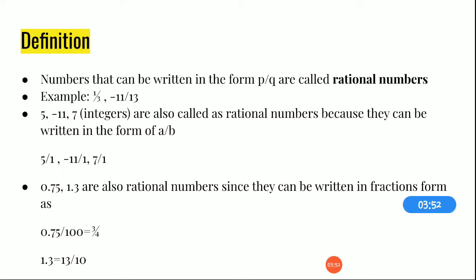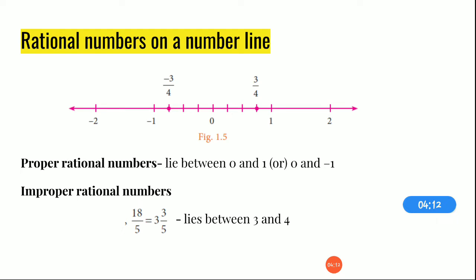In the same way for 1.3. For 1.3 there is one place after the decimal point, so we are going to put 10 in the denominator. Even if you divide, the answer will be the same. 13 by 10 will give you the answer 1.3. The value will not change when we convert into a rational number. Okay. Next, we are going to spot the rational numbers on a number line.